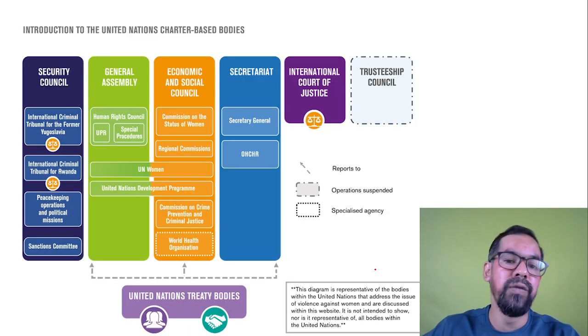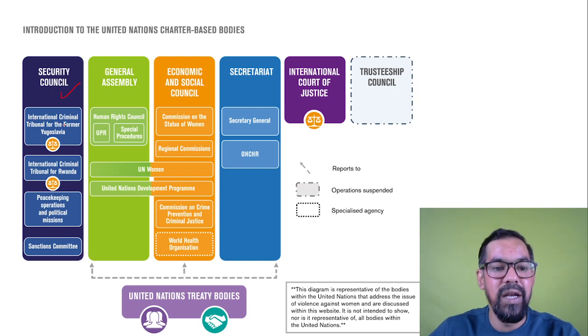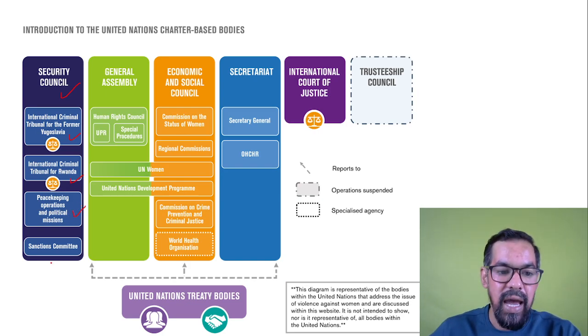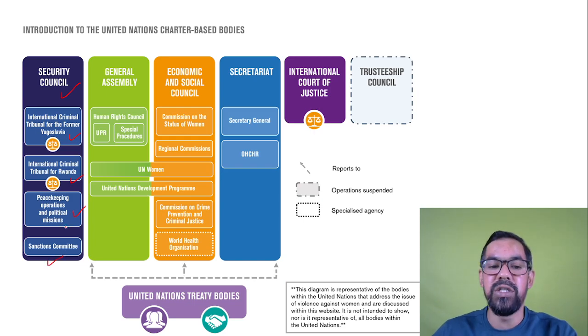If you talk about these six organs, the first one is the Security Council. They have a number of associates, like the International Criminal Tribunal for the former Yugoslavia and for Rwanda, peacekeeping operations and political missions of the United Nations, and we have sanctions committees. They generally come under the Security Council.